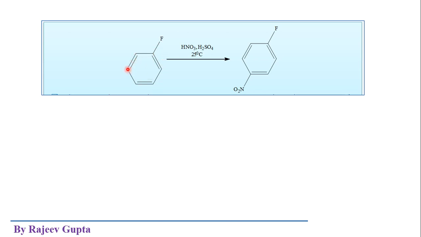Towards the meta positions it is somewhat lesser, and at the para position it is lowest. So at this position the electron density is comparatively high. So the incoming electrophile, which carries a positive charge, will preferably attack the para position in the case of fluorobenzene.